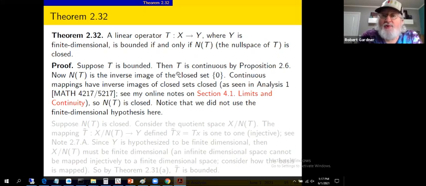bounded linear operators are continuous. Proposition 2.6, in fact, they're uniformly continuous. By now, somewhat of a familiar idea. The null space of T is the inverse image of the closed set consisting of only the zero vector in normed linear space Y. Inverse image of T. Not that T is necessarily invertible. We can still talk inverse images, that old story.